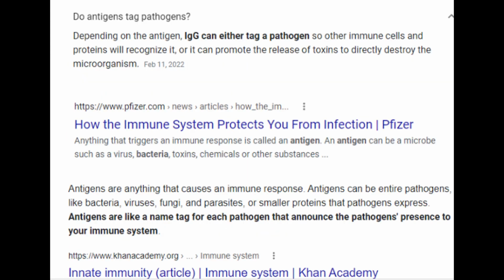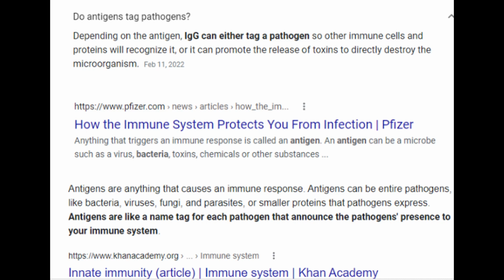So do antigens tag pathogens? Depending on the antigen, IgG can either tag a pathogen so other immune cells and proteins will recognize it, or it can promote the release of toxins to directly destroy the microorganism. How the immune system protects you from infection. Anything that triggers an immune response is called an antigen. An antigen can be a microbe such as a virus, bacteria, toxins, chemicals, or other foreign substances.